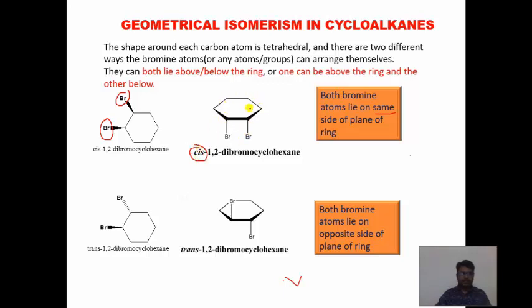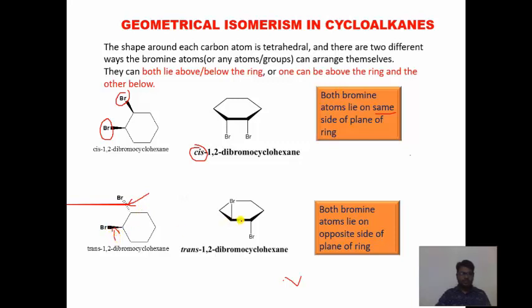In a ring structure you have to identify the arrangement of atoms. If they are on the same side of the ring, it is a cis. In this trans isomer, one bromine is below the plane and the other is above the plane.